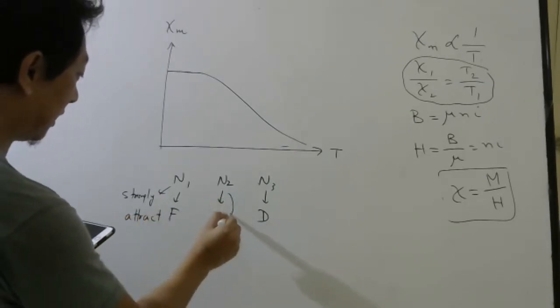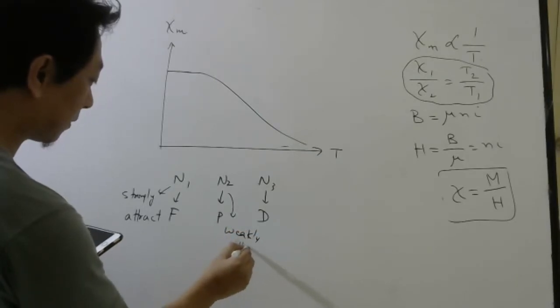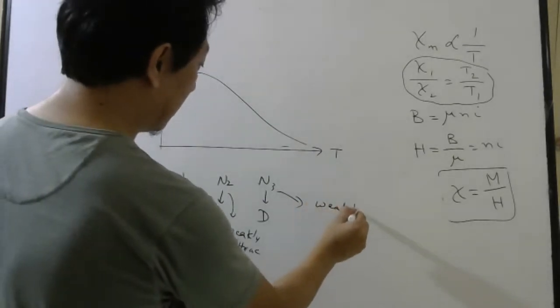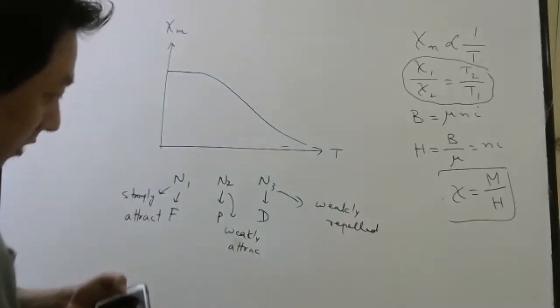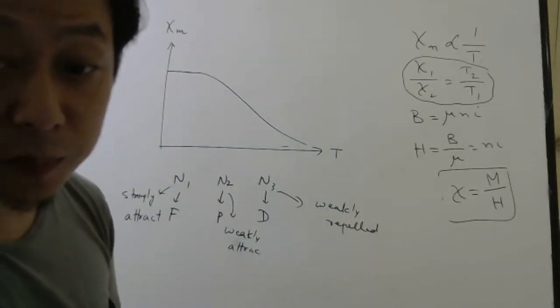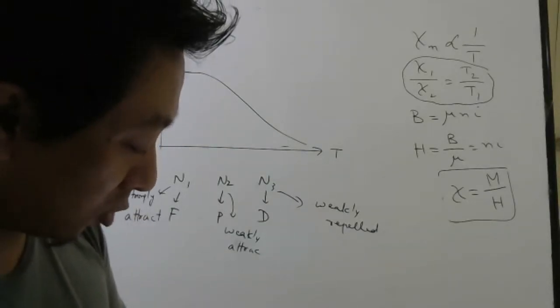This will be weakly attracted. And this will be the opposite, it will be weakly repelled. So which option? This is based on whether you know the properties of ferro, para and dia. Option B.